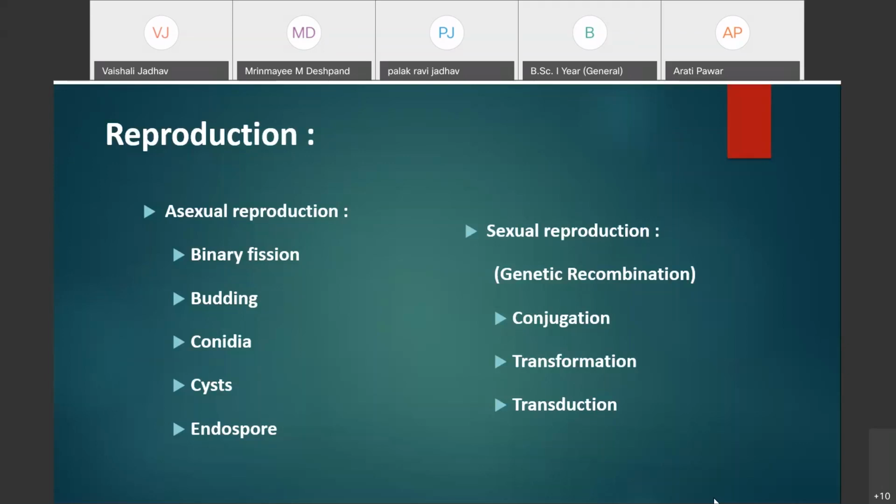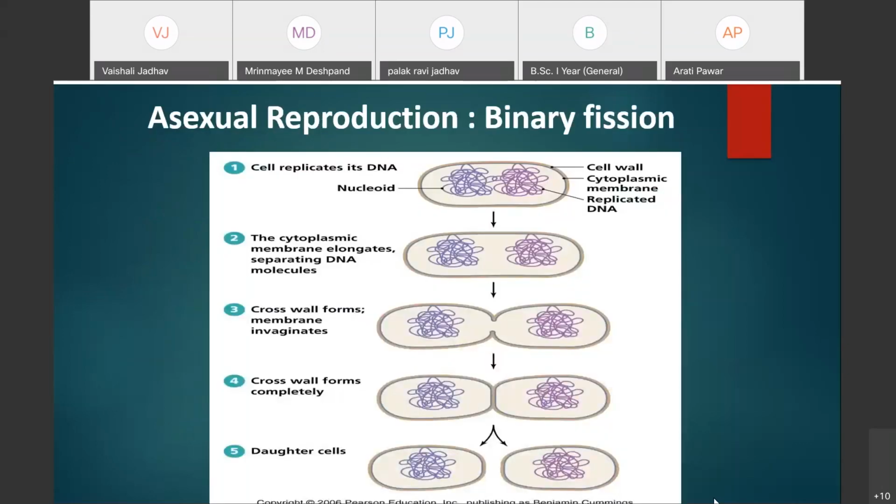Here you can see asexual reproduction by binary fission. Binary fission is the simplest and the most common method of asexual reproduction in the bacteria. Under favorable conditions the bacterial cell divides into two daughter cells. It is called binary because binary means two. Under favorable conditions the bacterial cell divides into two daughter cells by the formation of a transverse wall.